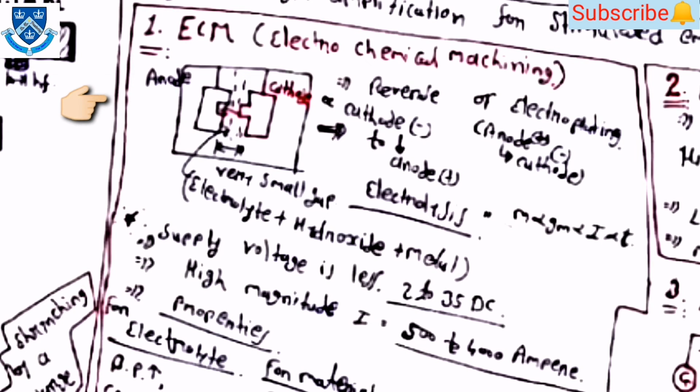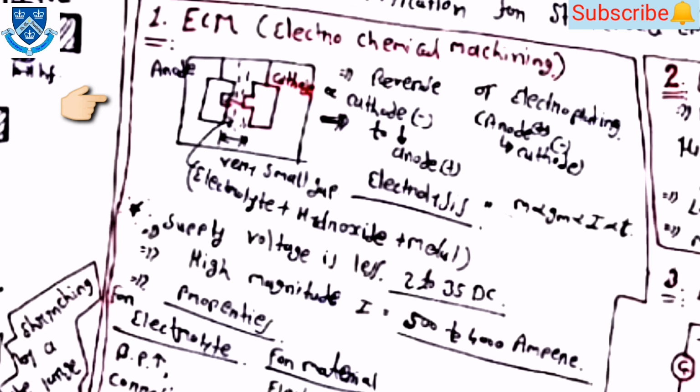In ECM, electrochemical machining, the diagram will be like here. In this process, you can say it is the reverse of the electroplating process. Here, supply voltage is 2 to 35 V DC, then high magnitude current I is equal to 500 to 4000 ampere. Properties for the electrolyte: BP will be higher, corrosiveness will be lower, K will be lower, cost will be lower, mu is also less.